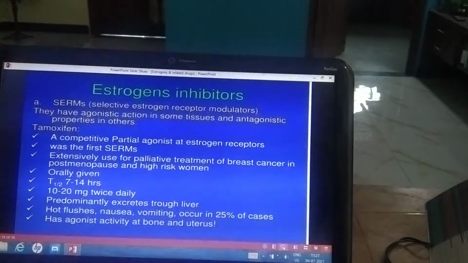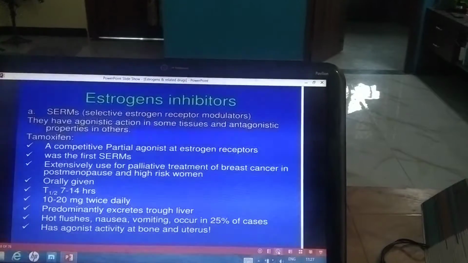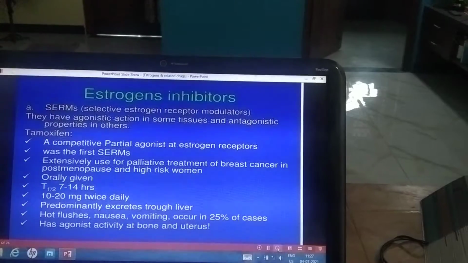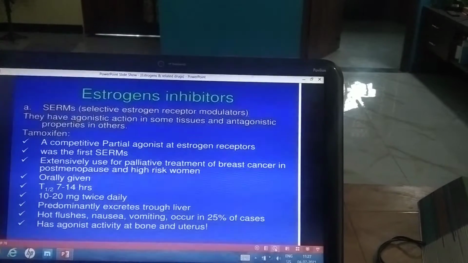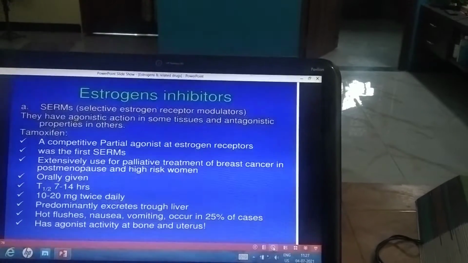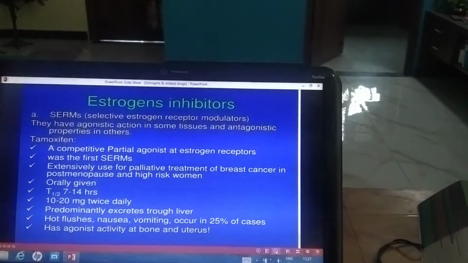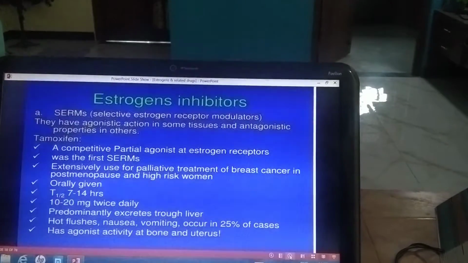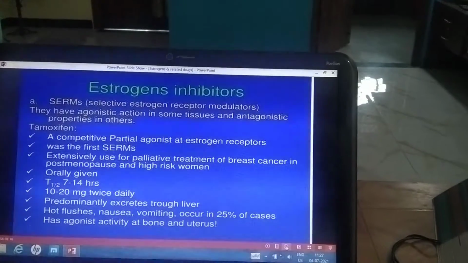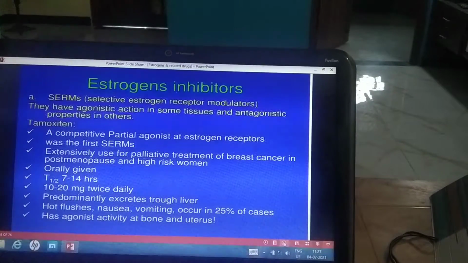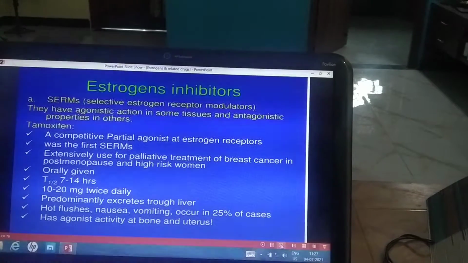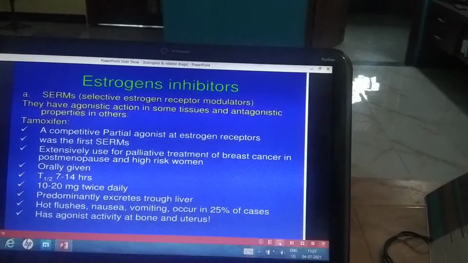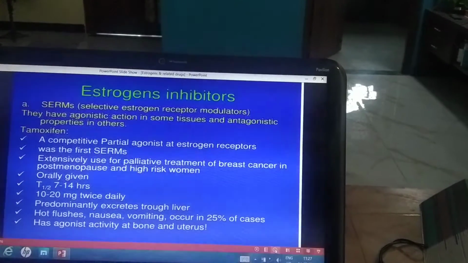Fulvestrant is more effective than tamoxifen because it has high efficacy, and it also causes destruction of the estrogen receptor. Receptor degradation is there with fulvestrant. Estrogen receptors get degraded and hence there is a down regulation. That's why it is known as selective estrogen receptor down regulator. So the treatment in postmenopausal women is generally fulvestrant in estrogen dependent breast cancer. In estrogen dependent breast cancer, fulvestrant is a drug of choice.